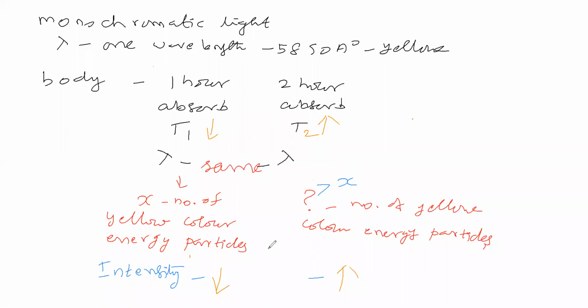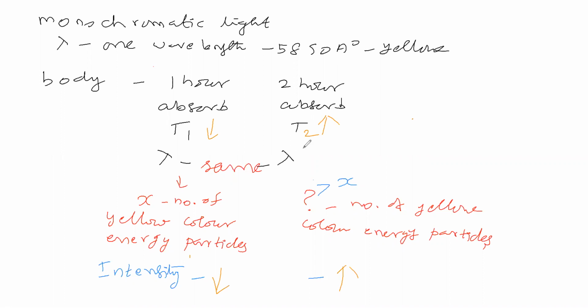That means in this place the body is absorbing many wavelengths. In that, we will take one wavelength for discussion, that wavelength we will take as 5890 angstrom. Here also the body is absorbing various wavelengths. Among them, one wavelength we will consider for discussion: 5890 angstrom.